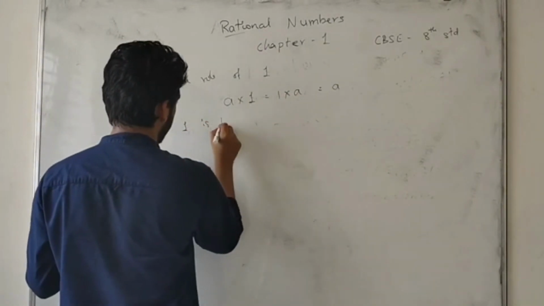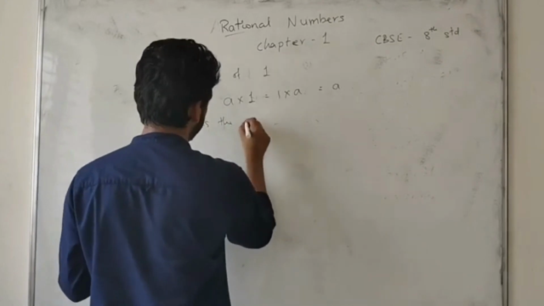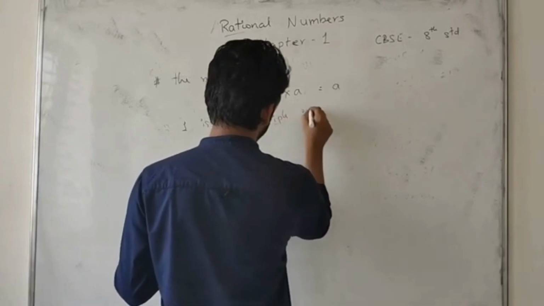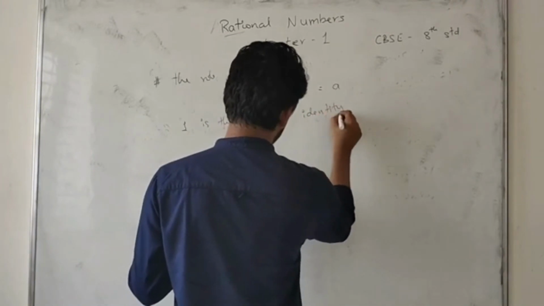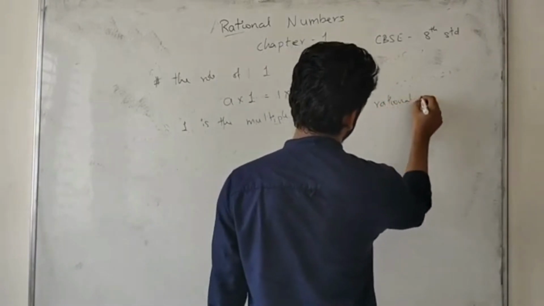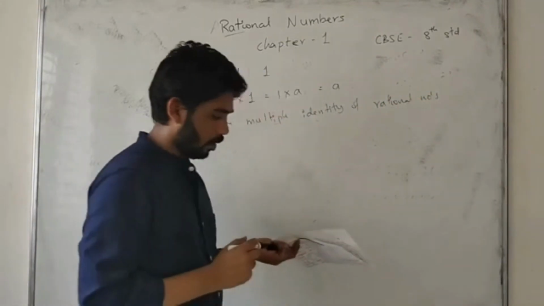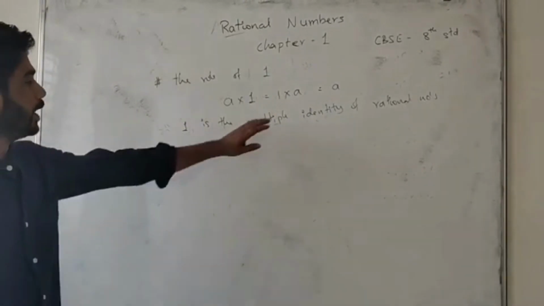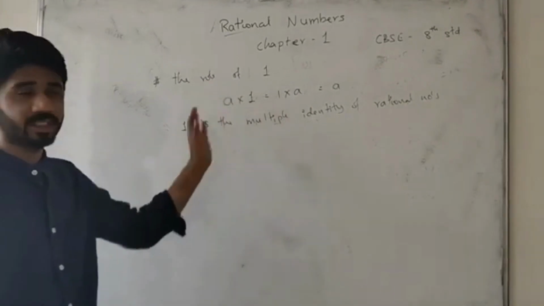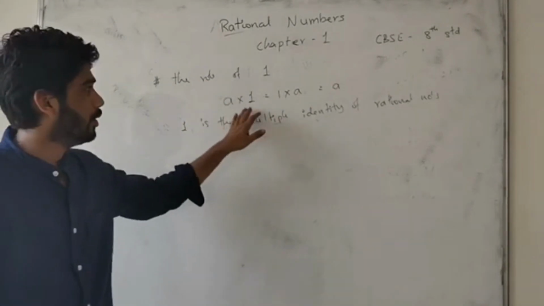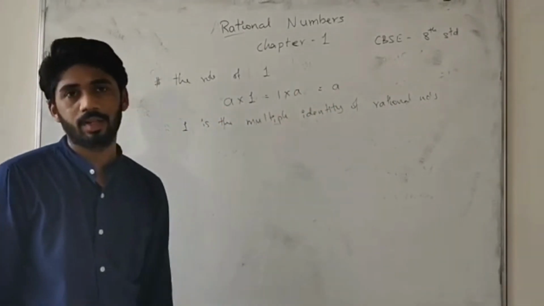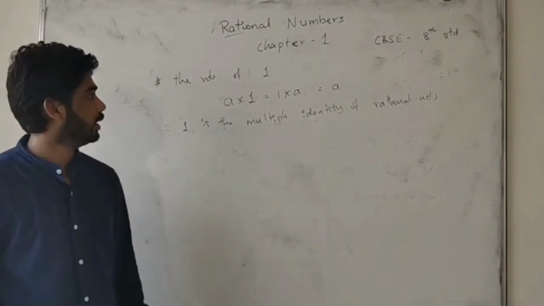Here, 1 is the multiplicative identity of rational numbers. If we multiply any rational number with 1, we get a rational number. It is just the multiplication of any number. If we multiply any number with the rational number, we get a rational number.